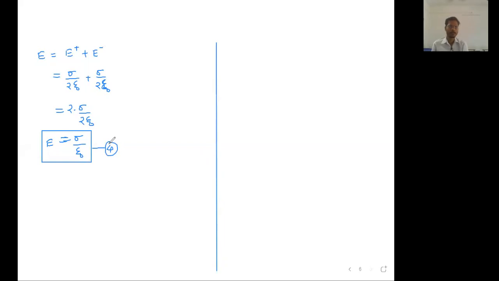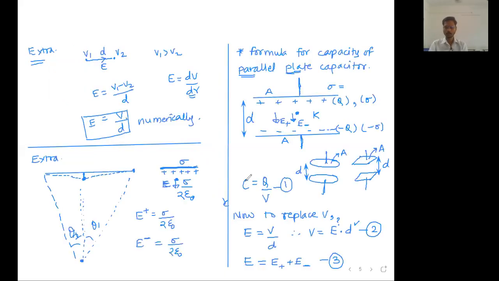Done. Okay. Now here you will observe what we did. C is equal to Q upon V, Q equal to CV. Q is the charge on any one of the plates, and V is the potential difference between the plates. Now E is equal to V upon D, so V is equal to E into D. D will be given, but E was not known and had to be found out.